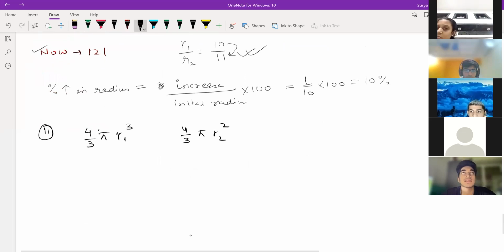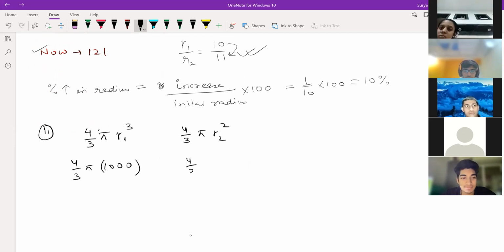Before it was 1000, right? 4 by 3 pi into 1000. Can we write like this? And 4 by 3 pi r2 cube, r2 is 11 into 11 into 11, 1331 you get, right? Clear? How did you find it, Samarth?